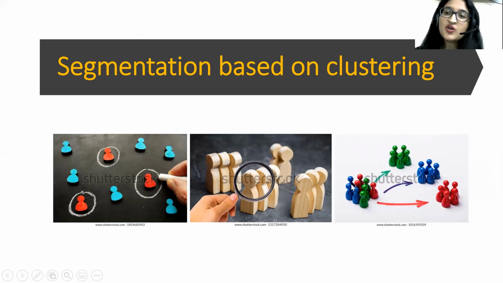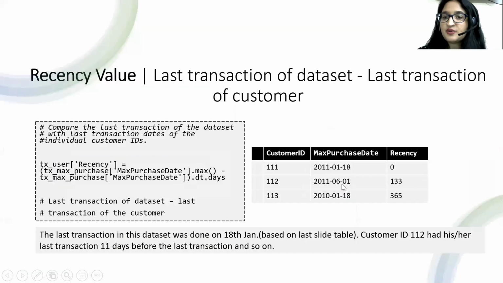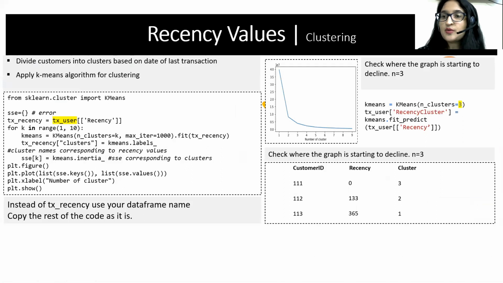So how do I know how many clusters we need to create? Because you cannot know beforehand how many clusters we should create. So this graph will help you to do that. You see this graph, when it starts, the steep decline stops, and the line starts declining but at a lower pace. That is the point where you understand that this is the number of clusters I need to take for my algorithm.